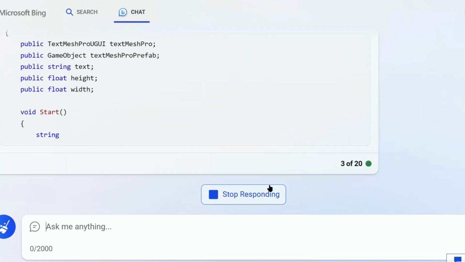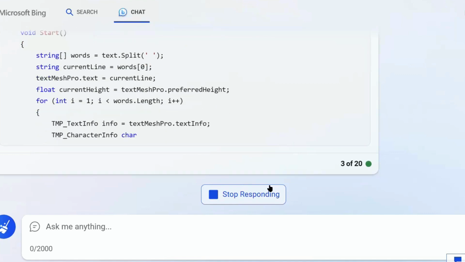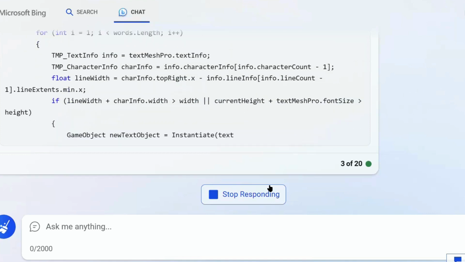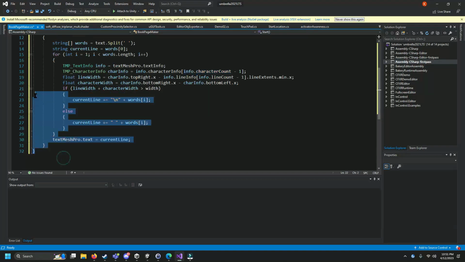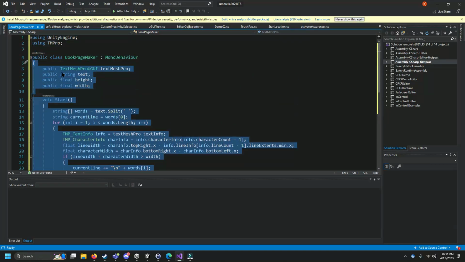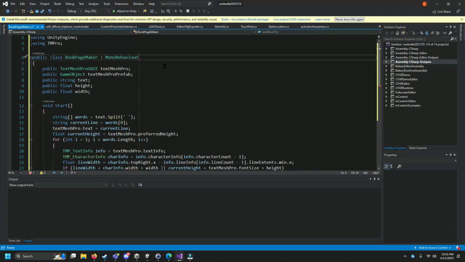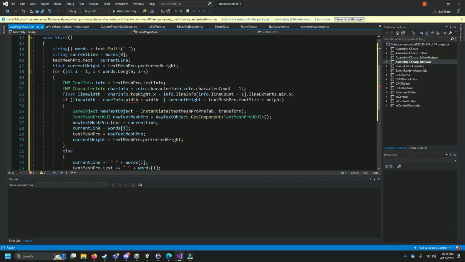Alright, right again. And it wrote another script. Alright, I don't know. Maybe that probably still has errors, but it's probably close enough to work with now. Let's try it out. So let's go back into our script and replace the old code with the new code and see if it works better. So it's still suffering under the delusion that there's such a thing as characterinfo.width, but we already have a workaround for that.